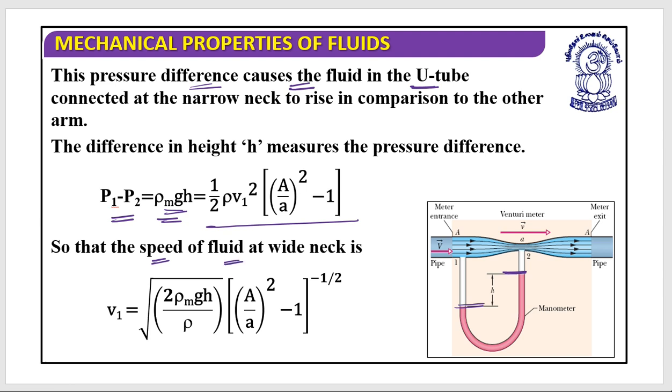So the speed of the fluid at the wide neck can be calculated as given. I hope this is clear.